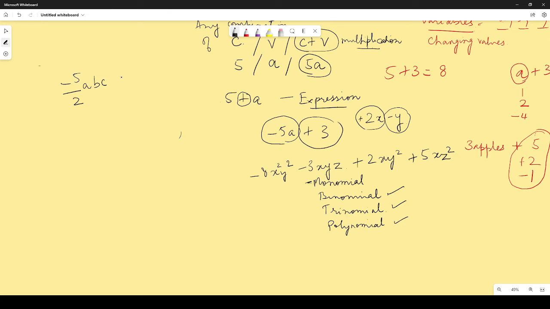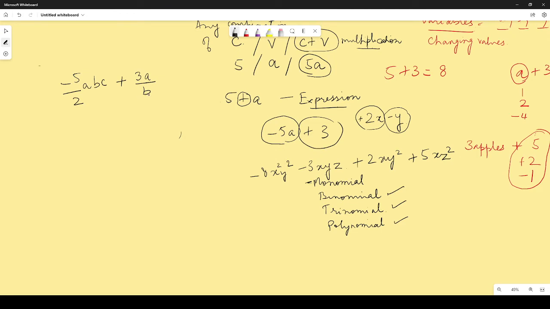Now if you have plus 3a by b, right? So you have a term where you have this b over here in the denominator.